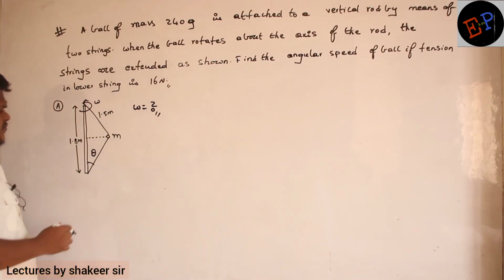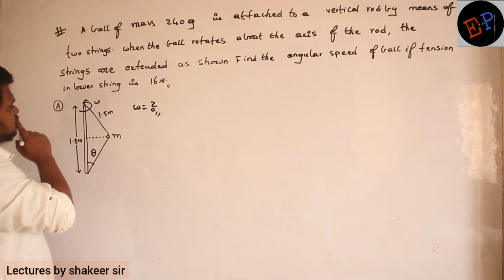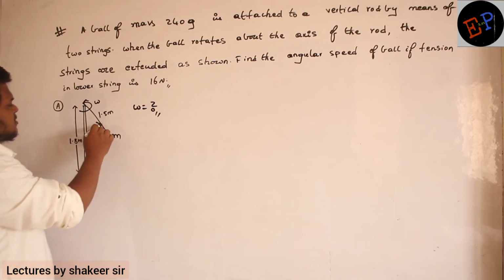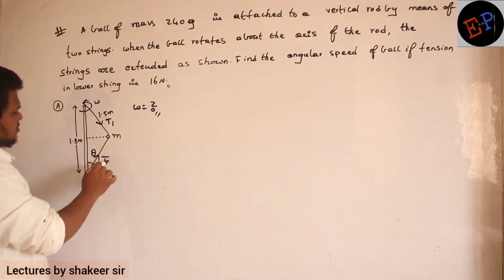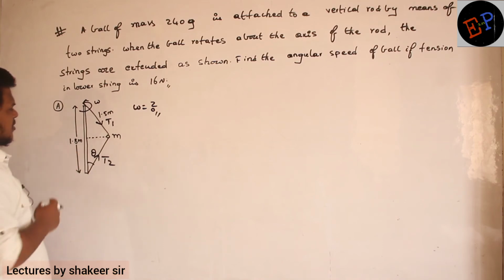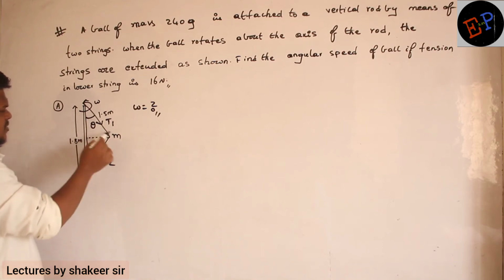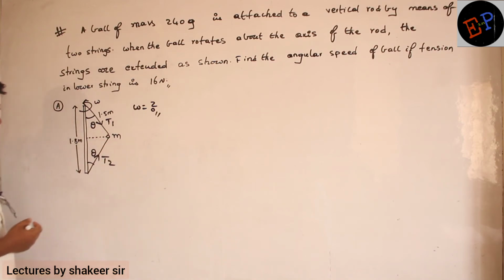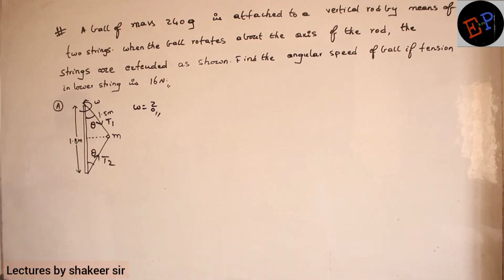Okay. So what is the tension here? Let us call this tension T1, clear, no? And similarly let us call this tension T2. So let us split this T1 and T2 into components, no? If this angle is theta, this angle also will be theta only, no? Because the length of both the strings is the same in this condition. So if this is 1.5 meter, this is also 1.5 meters only. Clear?